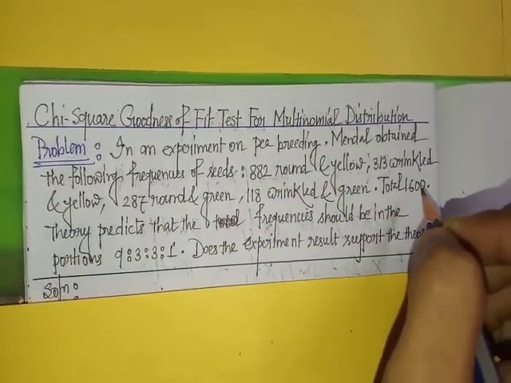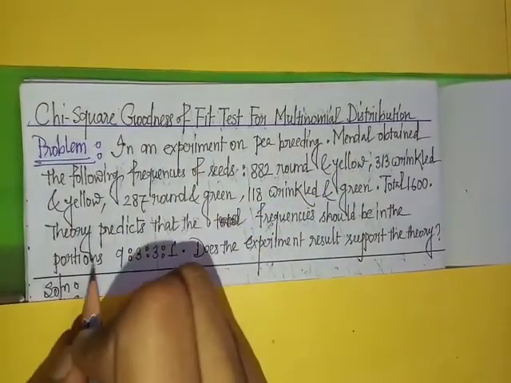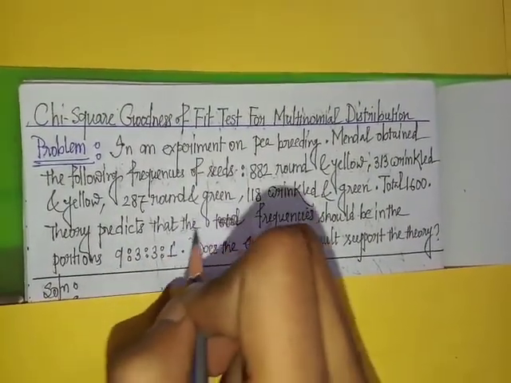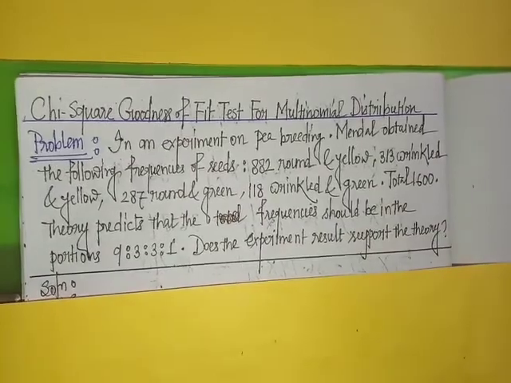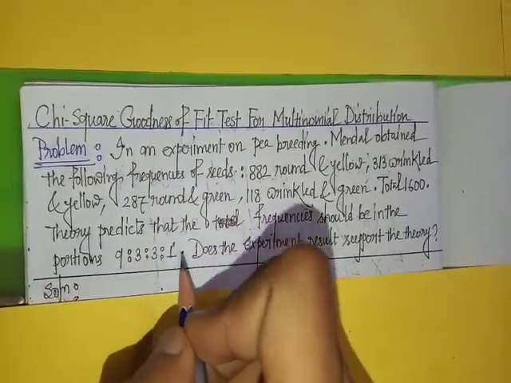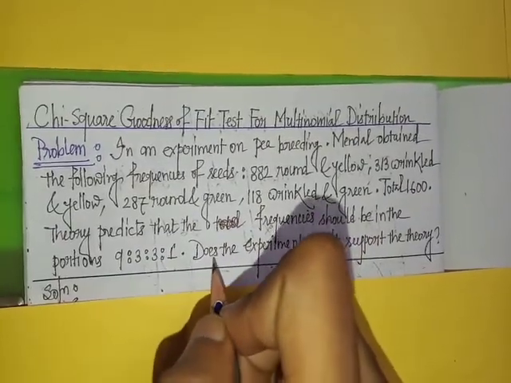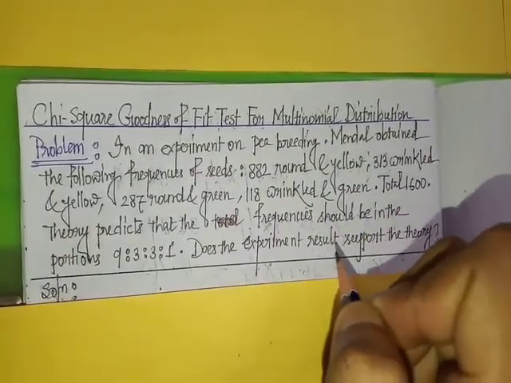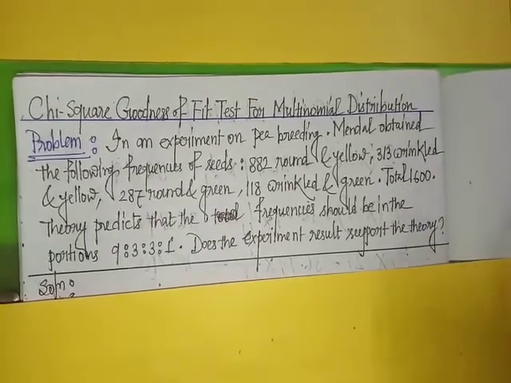Total 1600. Theory predicts that the frequency should be in the proportions 9:3:3:1. Question is, does the experiment result support the theory?